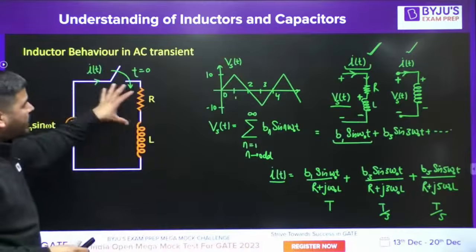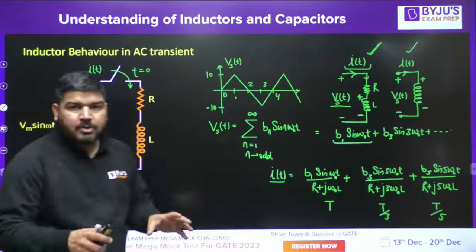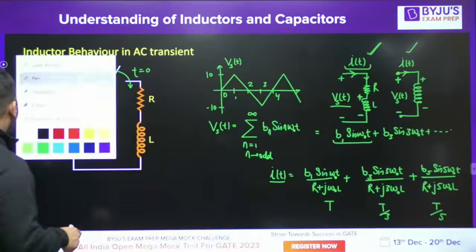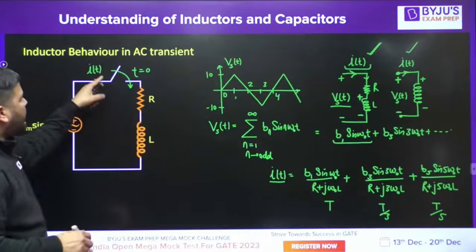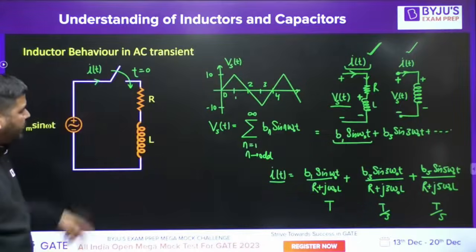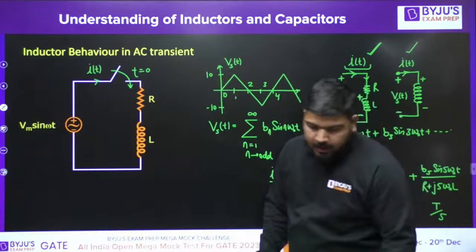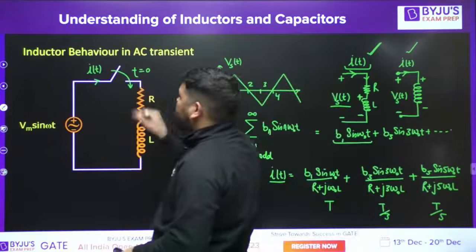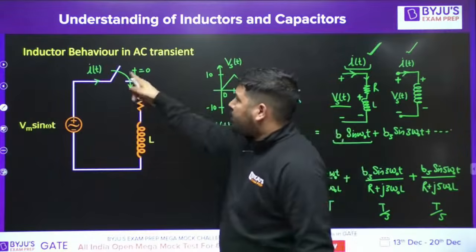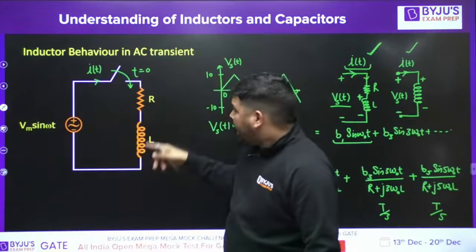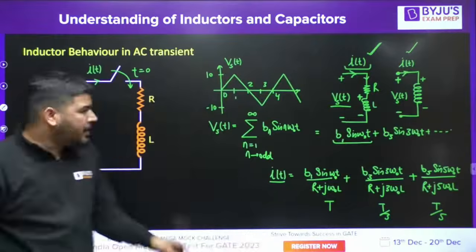Now let me tell you how to write the current equation, and some more points about the inductor. In this case, I close the switch at t equal to 0 and the load is RL. Before closing, the switch was open and the current was 0. There was no current in the inductor.